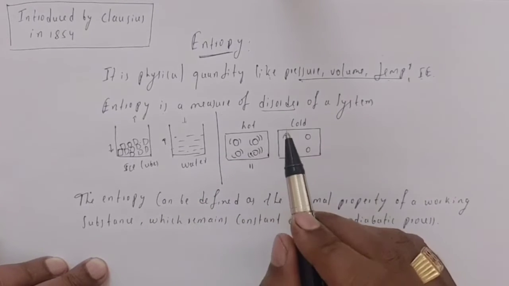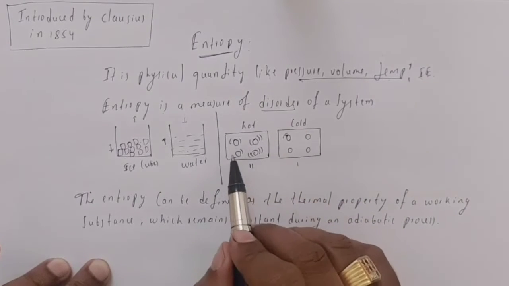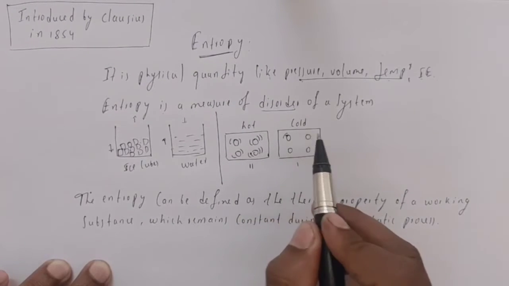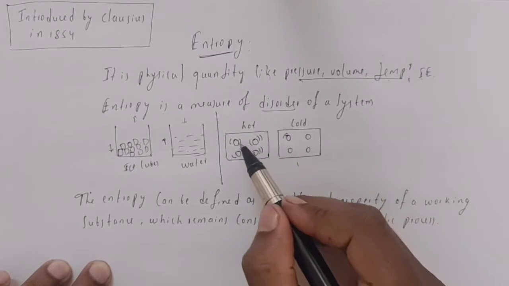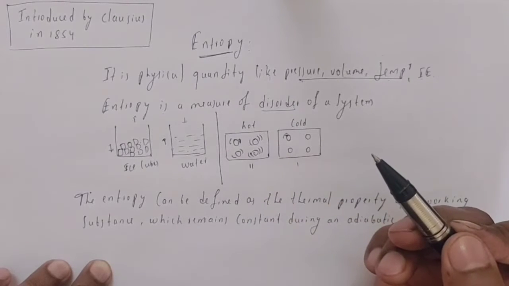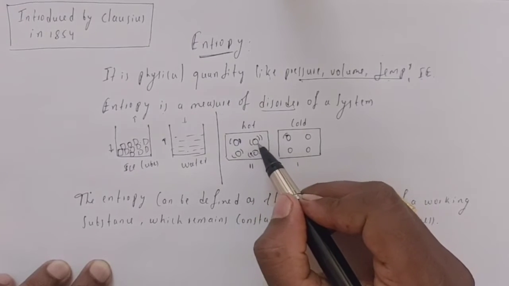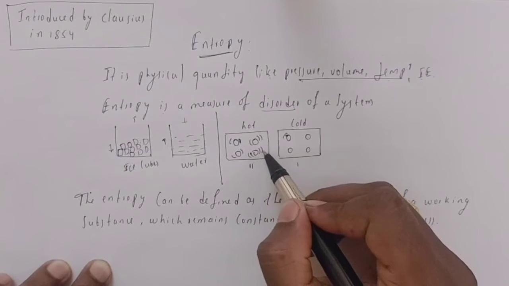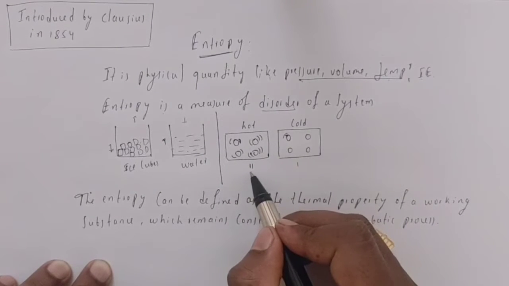So here I am going to explain entropy in another way. I have taken two separate containers, one hot and the other cold. And these are the four molecules. Here also I have taken four molecules, and I have represented this line, which represents the energy quanta, that is, the energy of the molecule. This molecule has two energy quanta, this one has three, this one has two, and this one has four. Totally this hot system has 11 quanta.